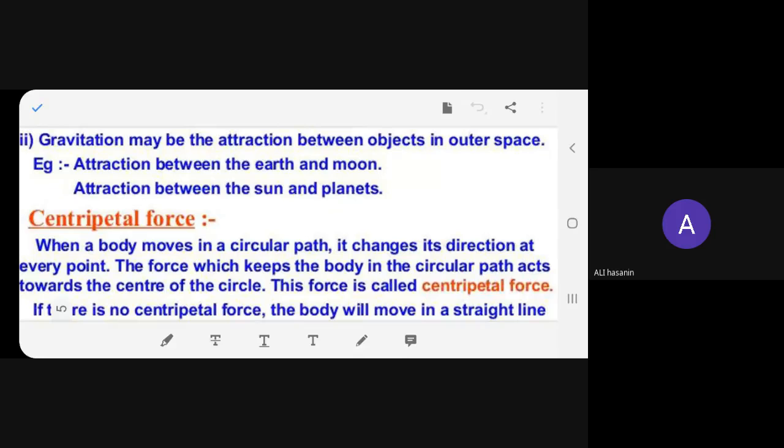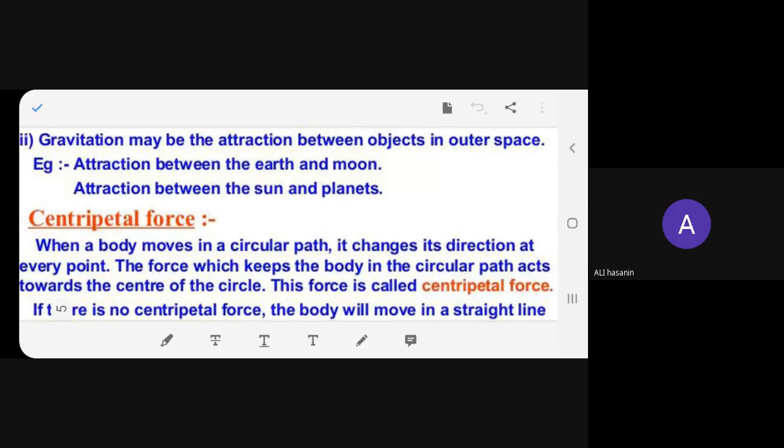This next gravitational factor which is working in outer space is how come all the planets are moving in a trajectory motion around the Sun? This is due to the attraction, or gravitational force, between the Earth and the Moon. That's how the satellite is moving around the planet.